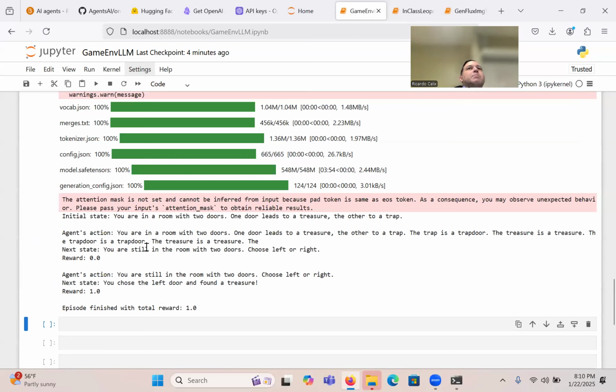So after we downloaded the model, the LLM, we have it available. We gave it the initial state: you are in a room with two doors. One door leads to a treasure, the other to a trap. So then the agent's action is it received that text and produced some more text. So notice what it did.